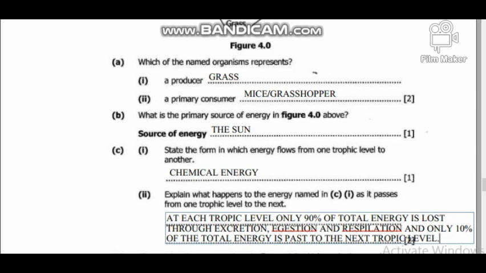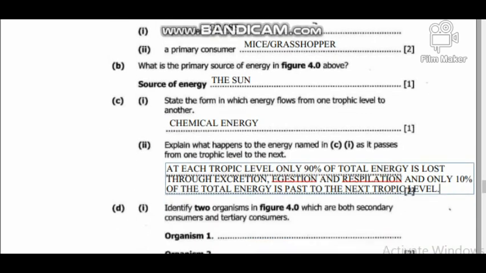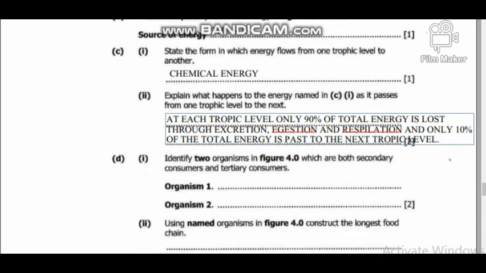So as it goes to the other trophic level, it is going to appear as the 100% of the energy. So again, that 100%, you realize only 90% again will be used due to those processes that I've just mentioned. Meaning there will be 10% again left. That 10% again will be passed to the next trophic level, just like that. So this is what happens in the ecosystem. So we are able to see that the ecosystem is dependent on each and every organism in each trophic level.